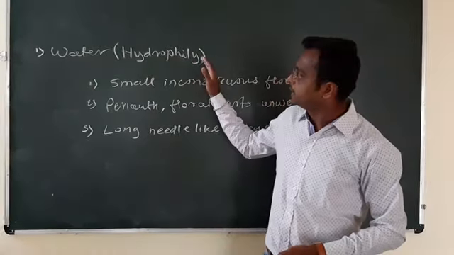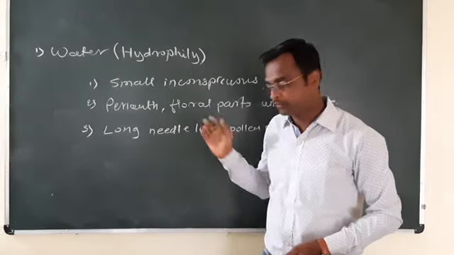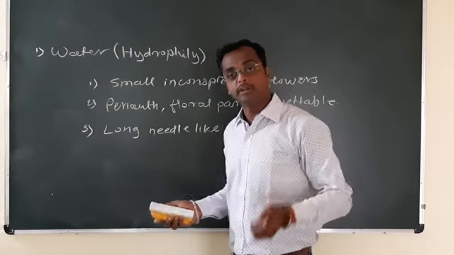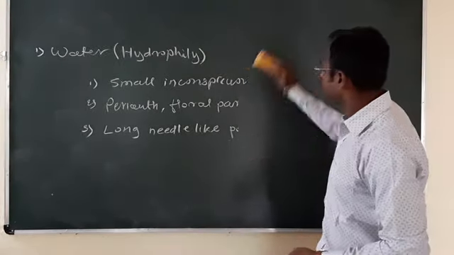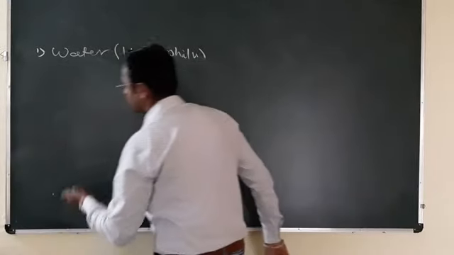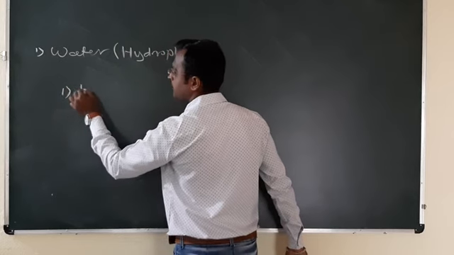And hydrophily is of two types, according to the site of pollination. The first type is hypohydrophily.